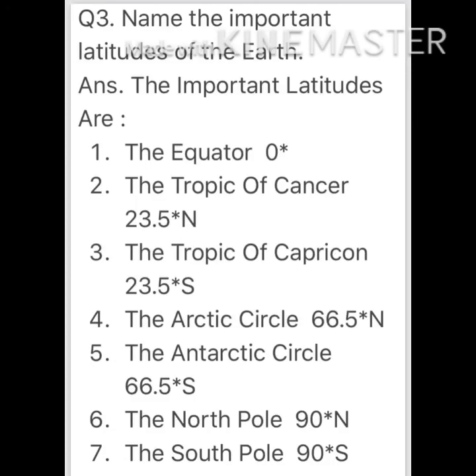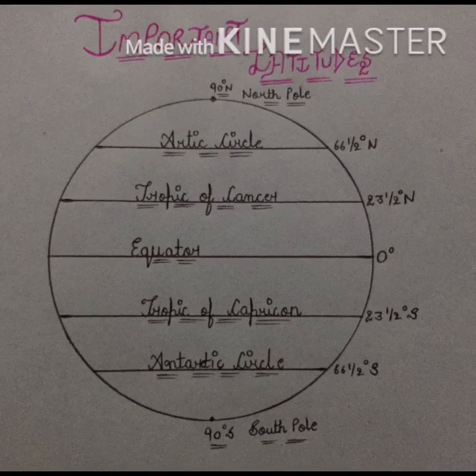Now, children, after writing this, you have to draw the diagram of the latitudes of the earth. The diagram is here on your screen. You have to draw this diagram on a drawing sheet and then you will paste it in your fair notebooks. Nobody will draw the diagram directly on the notebook, and make sure you draw a neat and a clean diagram. All of you.